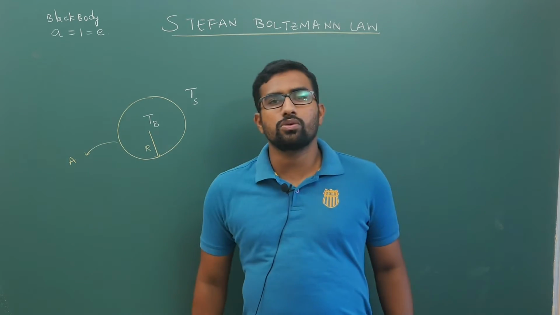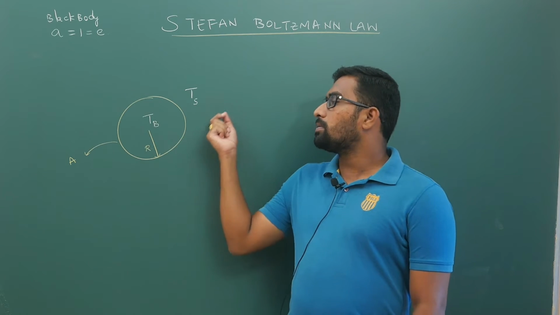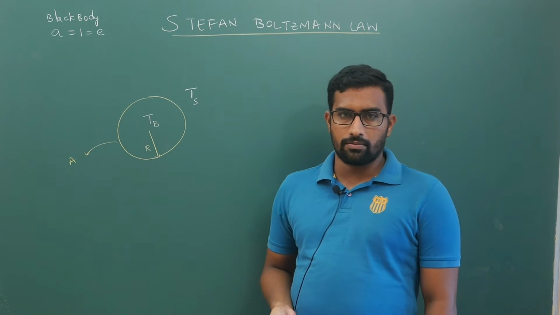It talks about two things: how much energy it is sending out per unit time and how much energy it is absorbing per unit time.